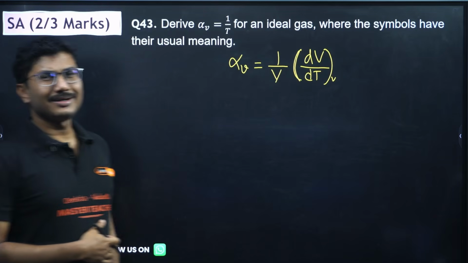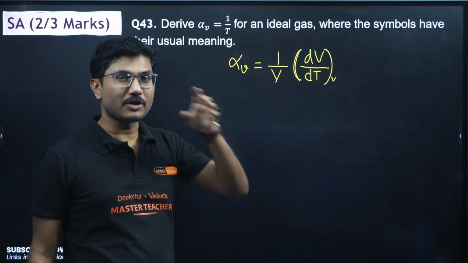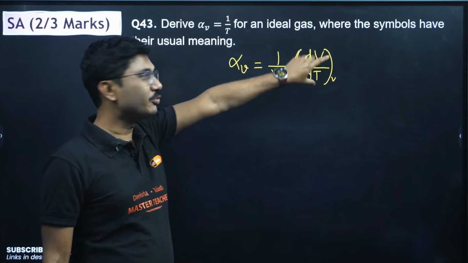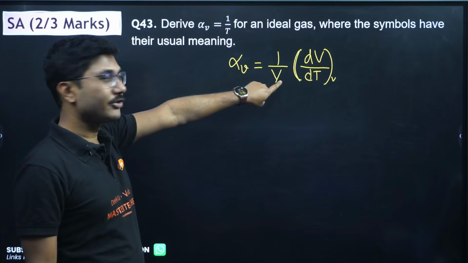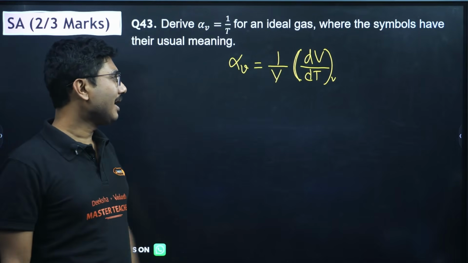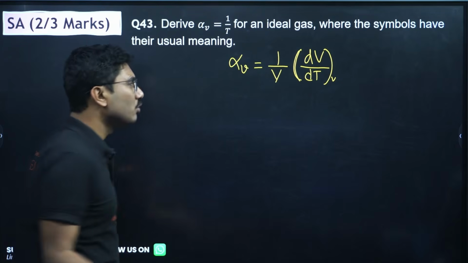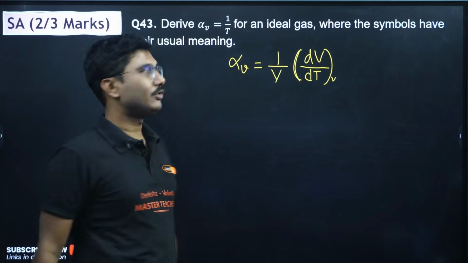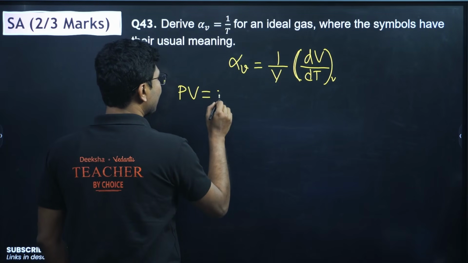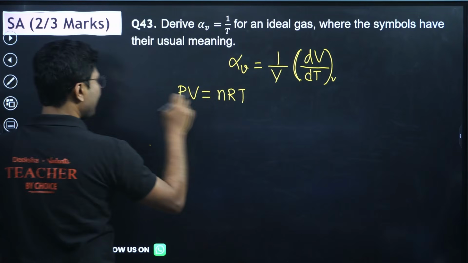So alpha V means the coefficient of volume expansion, and obviously, if you increase the temperature of an ideal gas, its volume increases. So this is the change in volume with respect to temperature, and this is the original volume. If you divide, you get 1 by V dV by dT. Now, we have to show that this equals 1 by T. How to do that? You have to first of all remember the definition. If you remember the definition, everything is very easy. We know that PV equals nRT, or mu RT.